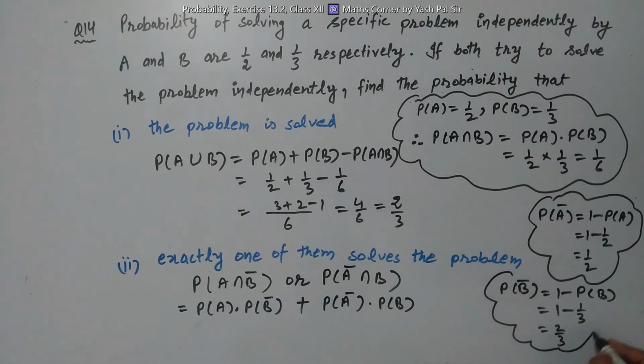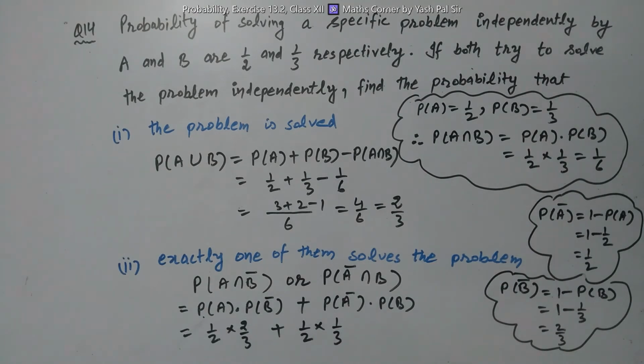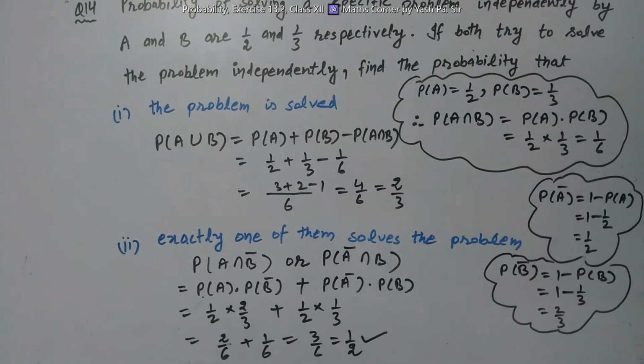So we apply these values now. We have probability of A, which is 1 by 2, into probability of B bar, which is 2 by 3, plus probability of A bar, which is 1 by 2, into probability of B, which is 1 by 3. So this becomes 2 by 6 plus 1 by 6, 2 plus 1 is 3 by 6. That is equal to 1 by 2, which is the required probability.